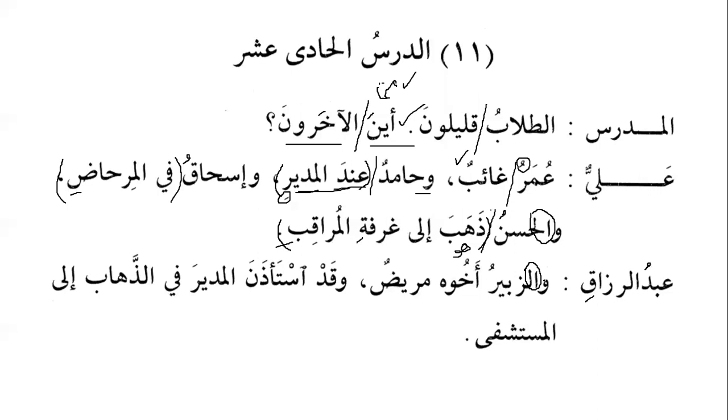It is already a proper noun, but sometimes the Arabs use al, and there are very few such nouns. Was Zubairu, so Zubair is mubtada. Akhuhu maridun. Now we can see here that a complete nominal sentence is khabar. Why? Akhuhu is mubtada and maridun is khabar, so it is a complete nominal sentence. So a complete nominal sentence can also be khabar. We will say that Az-Zubairu is mubtada and Akhuhu maridun is a khabar.